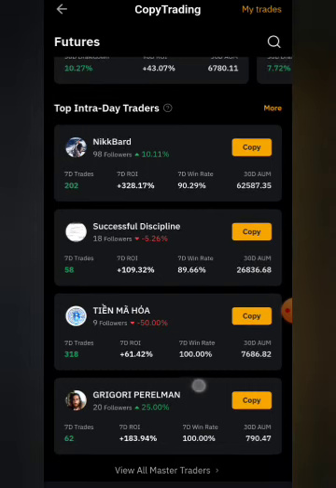All you now need to do is copy the person's trade. Now some people want to click on copy, so whatever the person does, you enter the trade, but it is going to take 10% of your profit. I don't do that. There is another method you can also use. That is what I'll be teaching you.